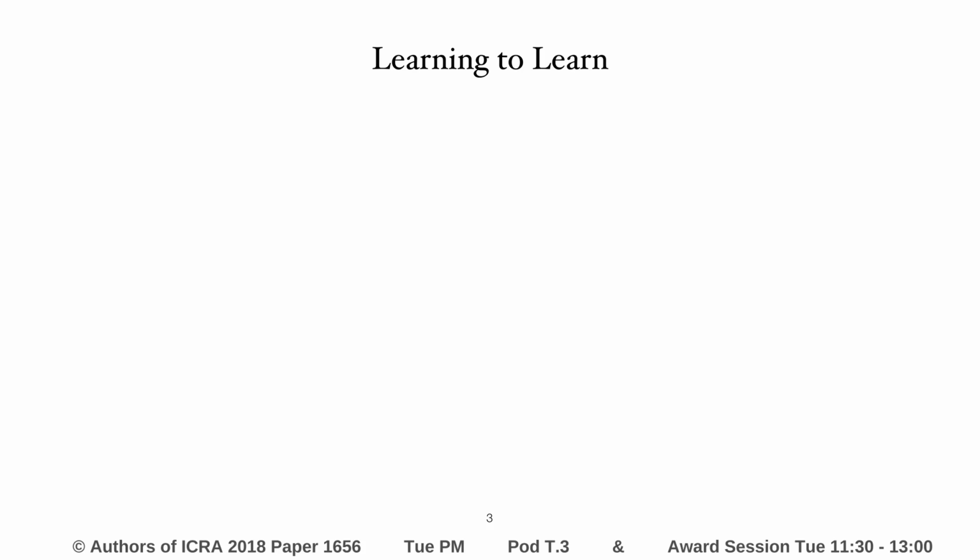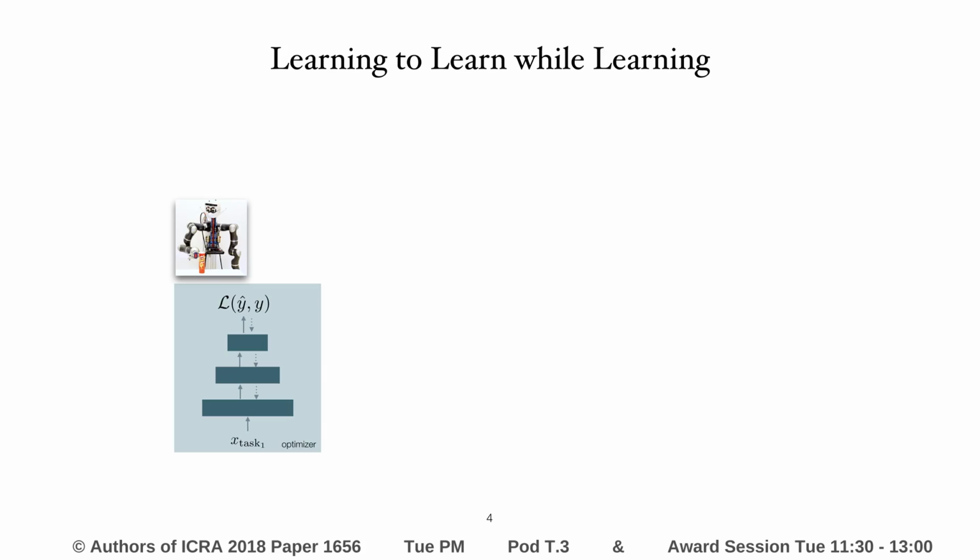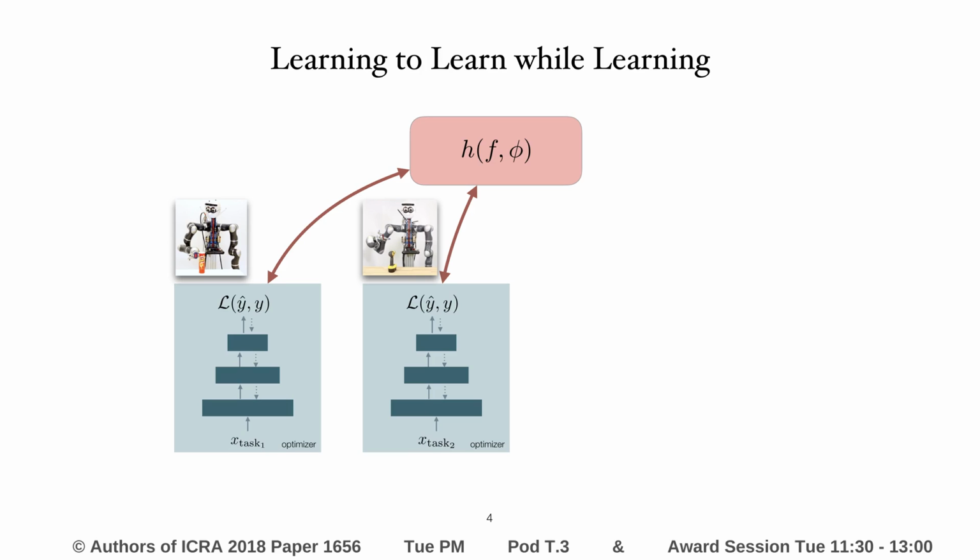In this work, we are looking at learning to learn approaches. But as opposed to prior work within this field, we are proposing a meta-learning approach that can perform learning to learn while learning. On a high level, our approach can be summarized as follows. While learning to perform task 1, we are also learning a meta-learner H. H can then be transferred to the learning process for task 2, which continues to update H, and so on.